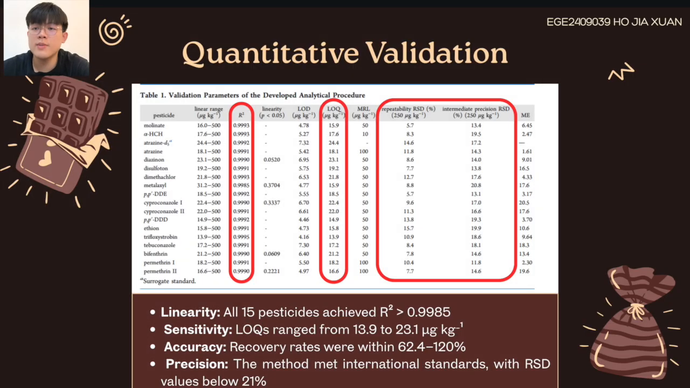Next, we validated this method. All 15 pesticides achieved R-squared more than 0.9985. And the LOQs range from 13.9 micrograms per kg to 23.1 micrograms per kg. Now this is very sensitive. Our recovery rates were within 62.4 to 120%. So this method met international standards with RSD values below 21%.